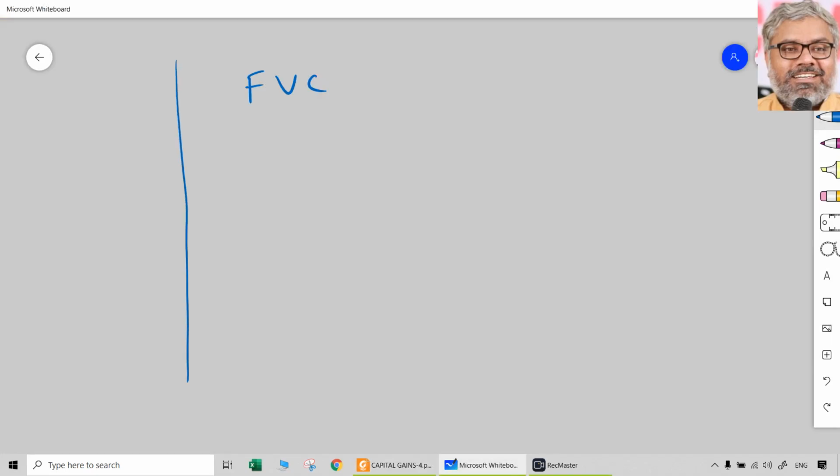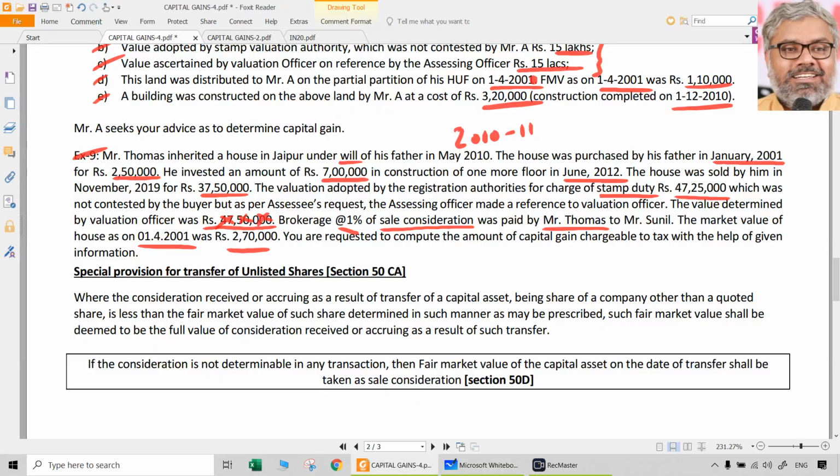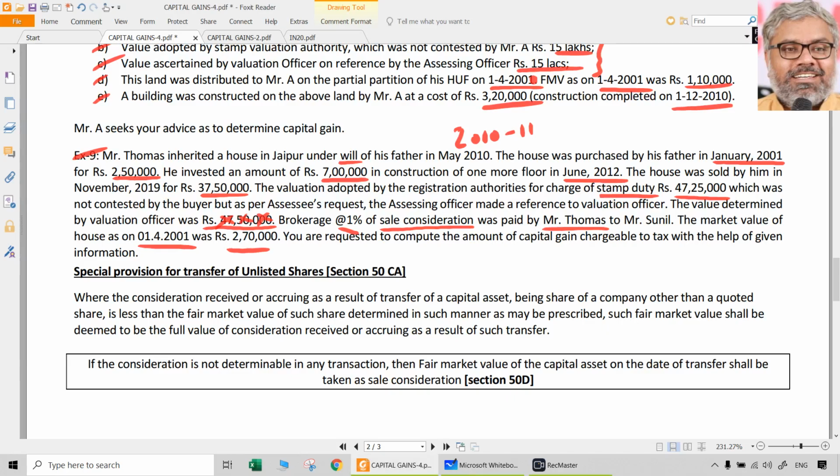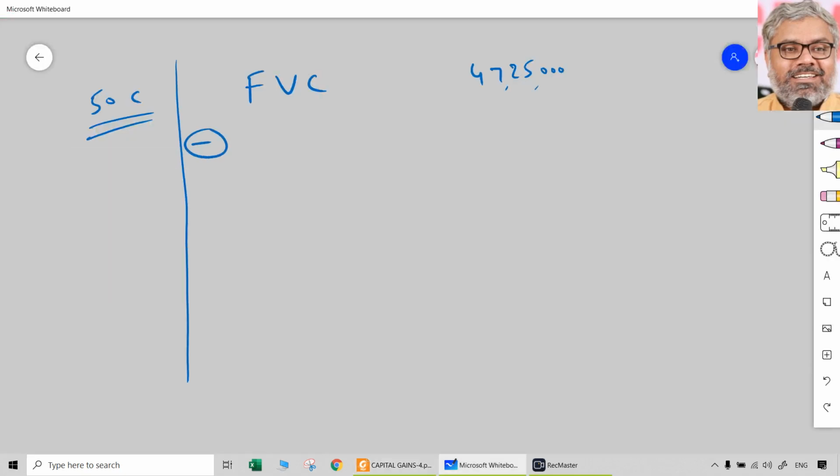These are all notes that can be written. We are applying 50C for computing full value of consideration. 47 lakhs 25,000 is the full value of consideration, since it is the stamp duty valuation which is higher than actual consideration, and since the valuation officer's report gave a value of more than stamp duty valuation, that will be ignored. So 47 lakhs 25,000 itself will be taken as full value of consideration.